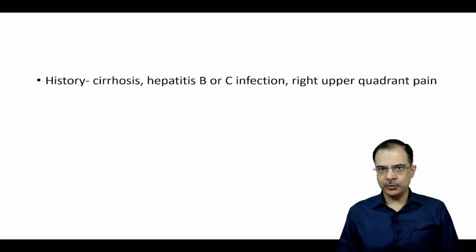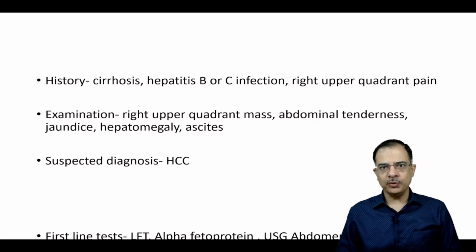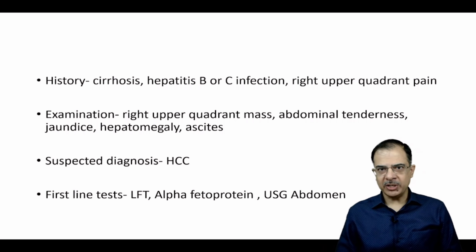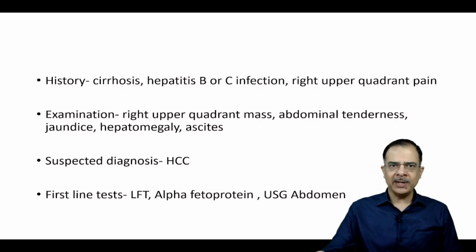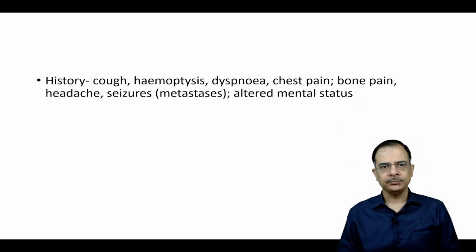Patient has history of cirrhosis, hepatitis B or C infection in the past. Patient has right upper quadrant mass, abdominal tenderness, ascites is present. Always suspect hepatocellular cancer. So liver function test should be advised, alpha fetoprotein and ultrasound abdomen. The basic test, the first line test should be done. Followed by, if it is suspected, then we have to go for a tissue biopsy.